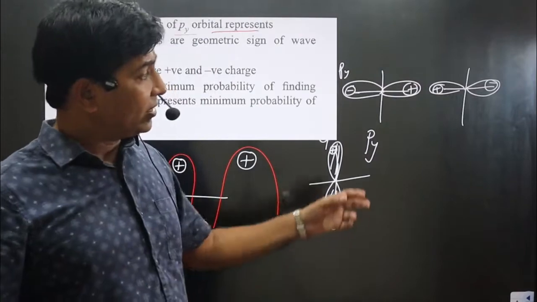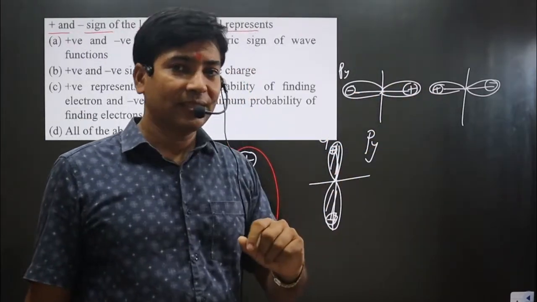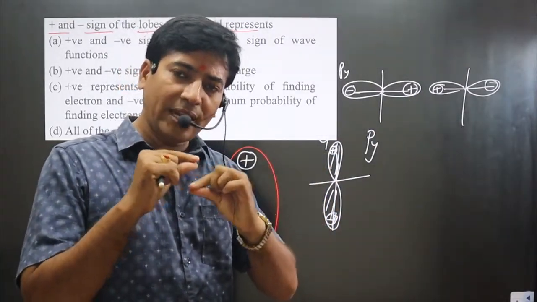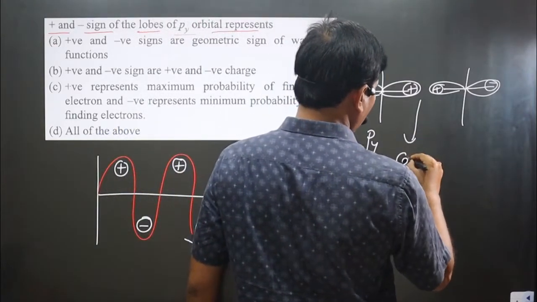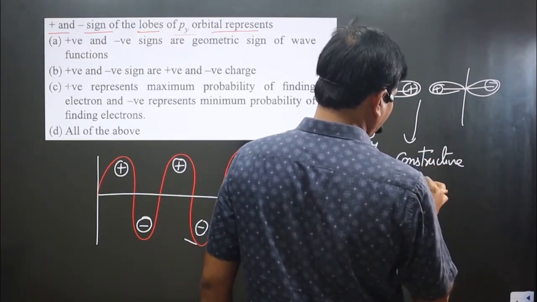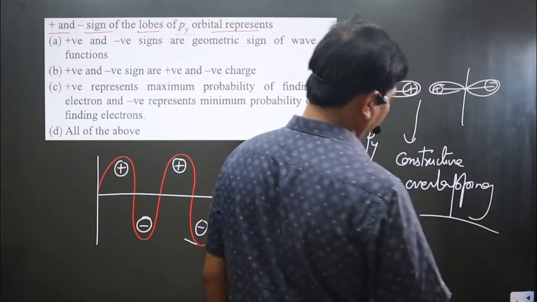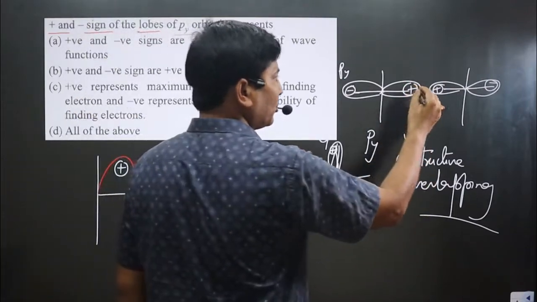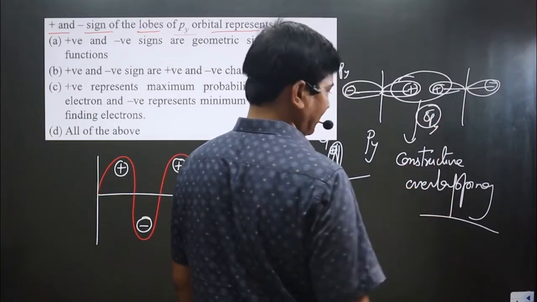So you can see two p orbitals are there. In this case, the positive signs are coming together. When positive signs come closer and overlap for bond formation, this is known as constructive overlapping. Sigma bond formation will take place when they come closer together. So here we have sigma bond formation, the sigma py we can mention.